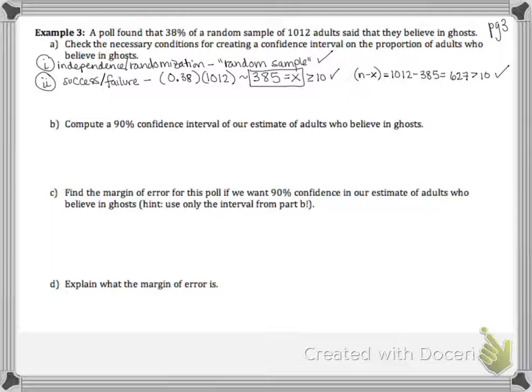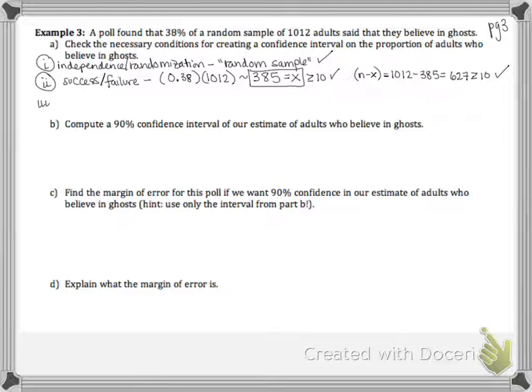we also want to make sure that this number is bigger than 10, and that's correct, okay? Technically, these were greater than or equal to 10 if you want to go through and fill in those symbols, but that's not necessary. So far we've met the independence and randomization and success-failure conditions.